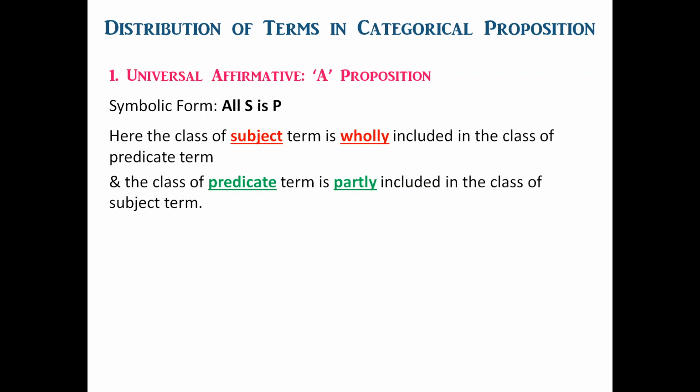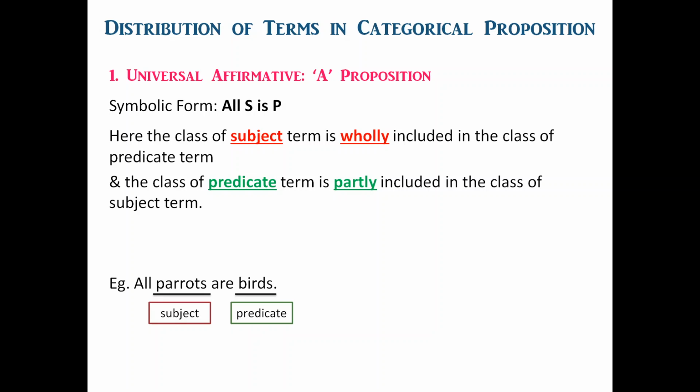Let us take an example. All parrots are birds. Here, parrots is the class of the subject term and birds is the class of the predicate term. The class of the subject term, that is parrots, is wholly included in the class of the predicate term, that is birds.